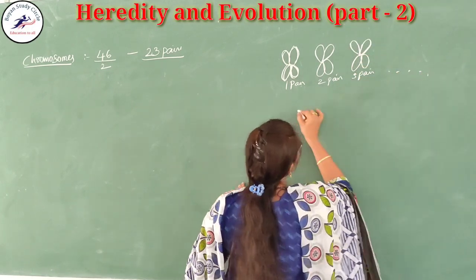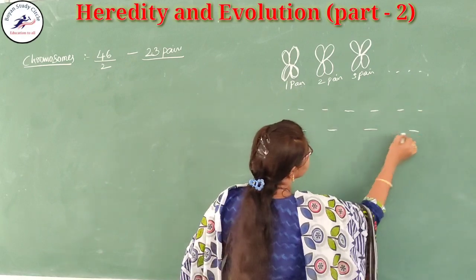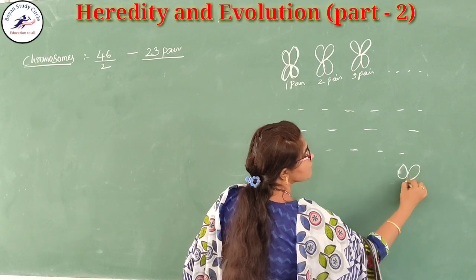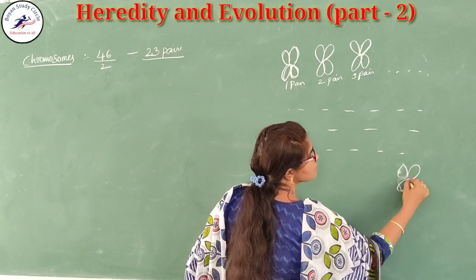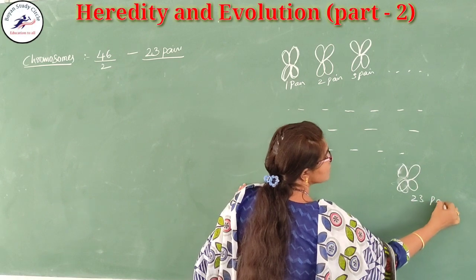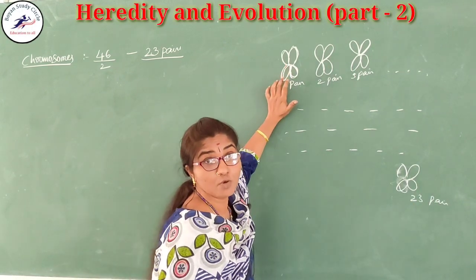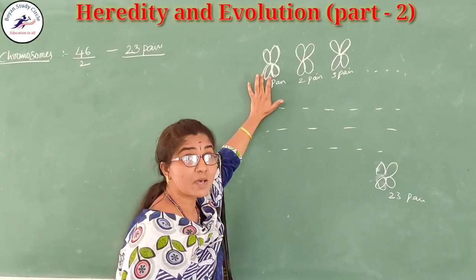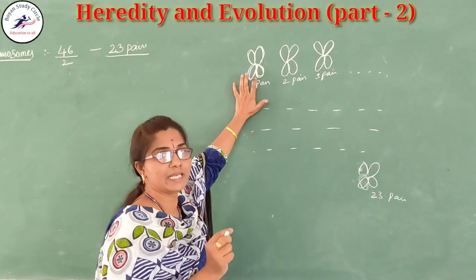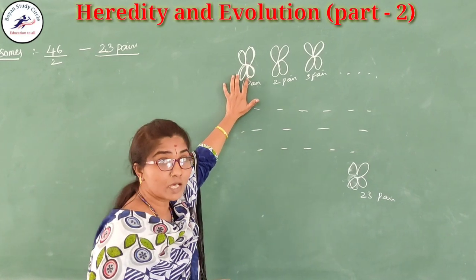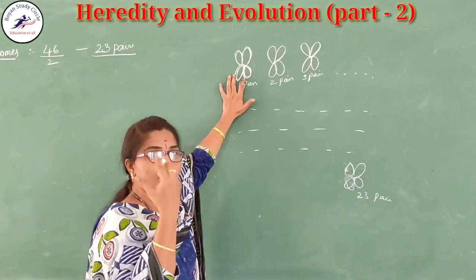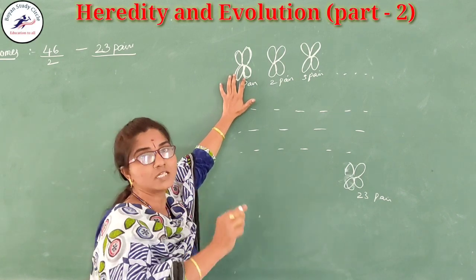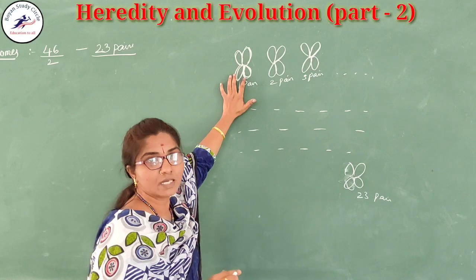Like this, how many chromosomal pairs are present in our body? Very good, 23 pairs. This is the 23rd pair. All these pairs of chromosomes are made up of genes. And where are the genes present? They are present on the DNA. The chromosomes are made up of DNA, and DNA has specific segments on it. These segments are called the genes.